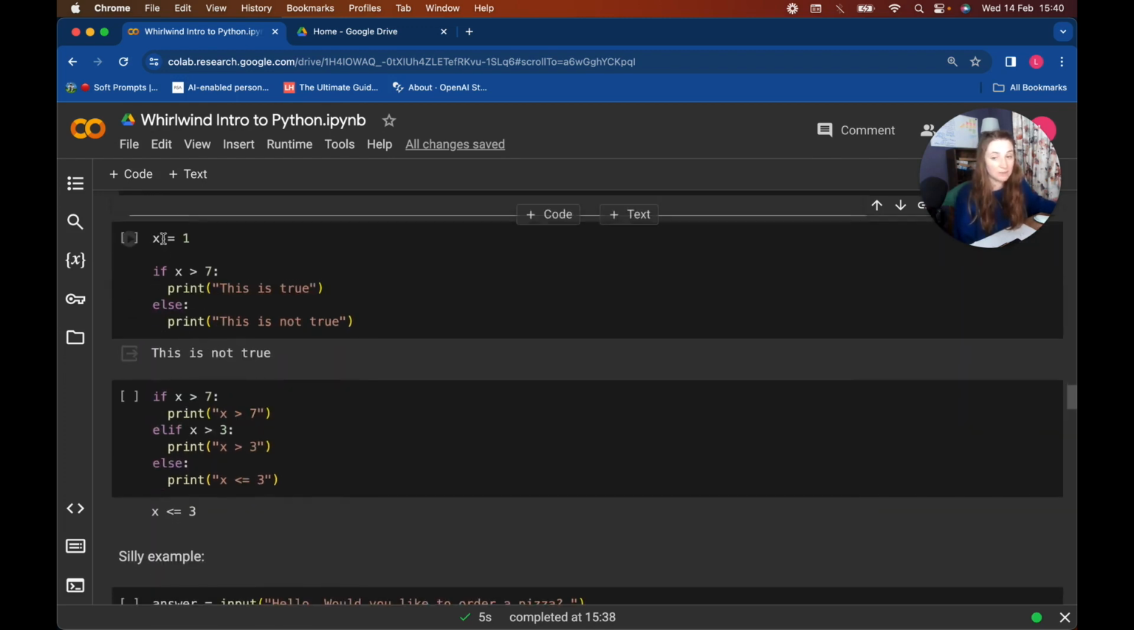So a very simple example, we have x equals 1. And I've said if x is greater than 7, print this is true. Else print this is false. Oh, sorry, print this is not true. So 1 is not greater than 7, so it's printed this is not true. But let's talk over what we've actually got here. So we've got this purple if, which we can see is a different color than everything else we've done before because it's one of the special words. We've then got this condition here.